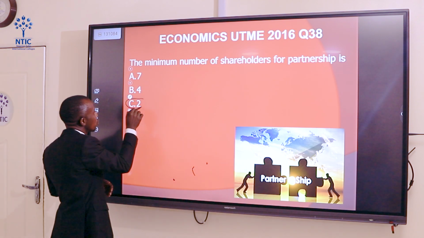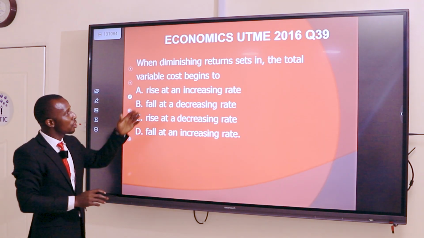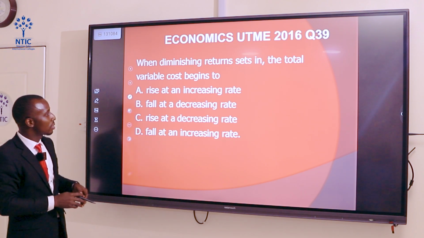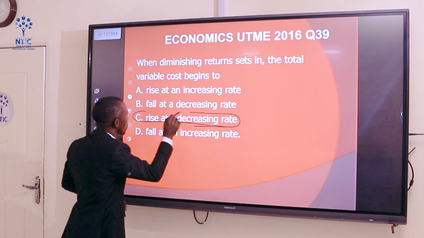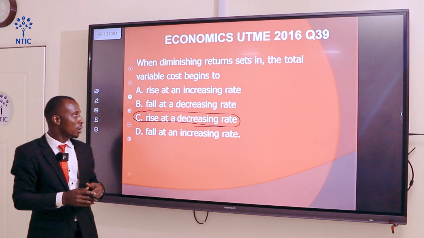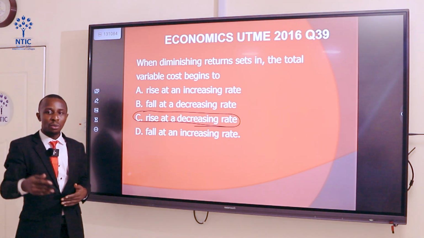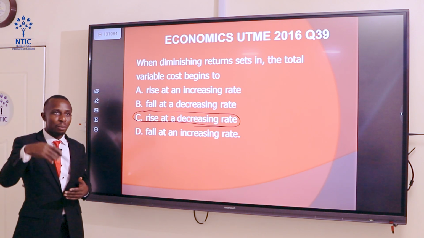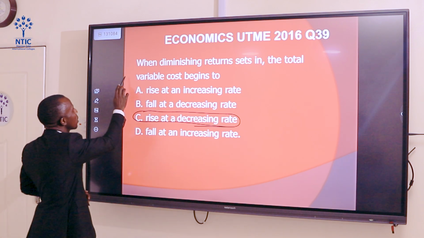The answer is 2. Now let's take the next question, 39. When diminishing returns set in, the total variable cost begins to rise at a decreasing rate. Diminishing return talks about when you apply a variable factor, labor, to a fixed factor, land. At first, the total product will increase, but you get to a point that as you apply more of the variable factor, the total product you get will start diminishing, and it will later get to 0 and become negative.